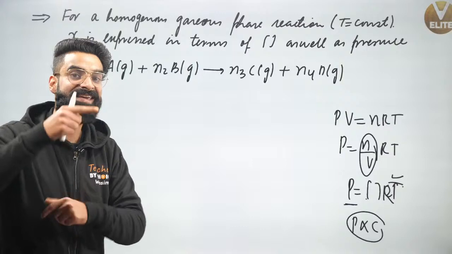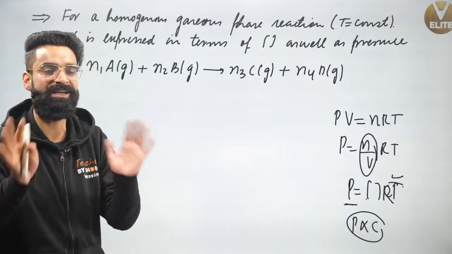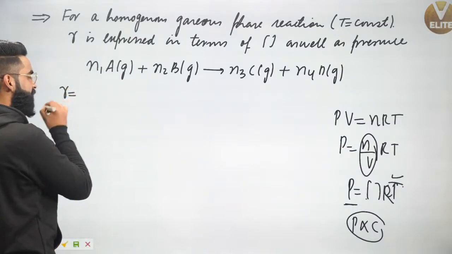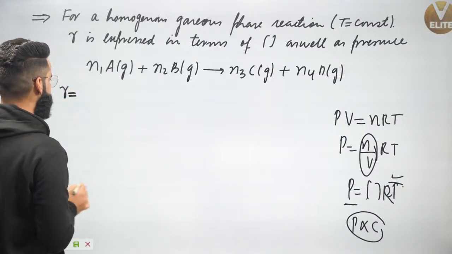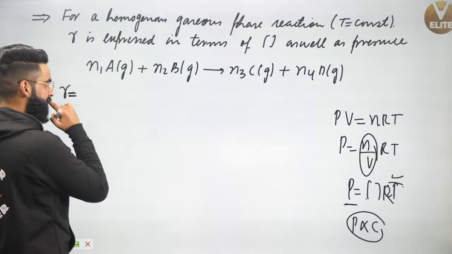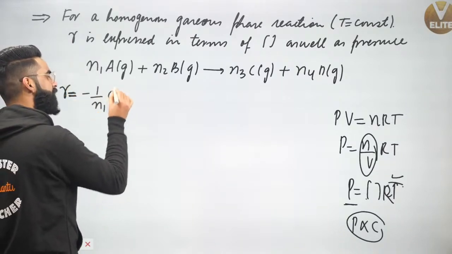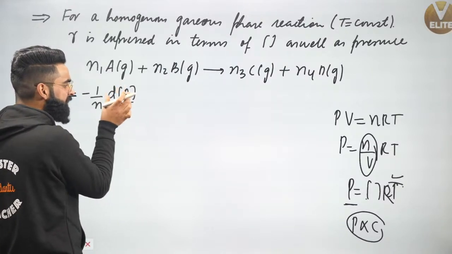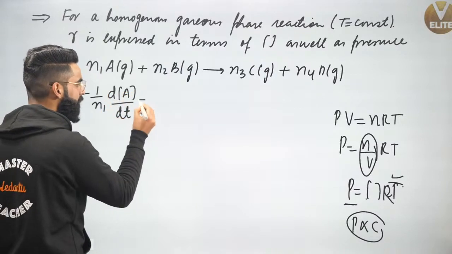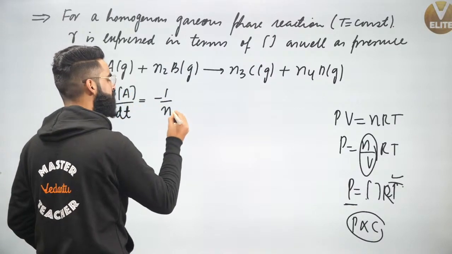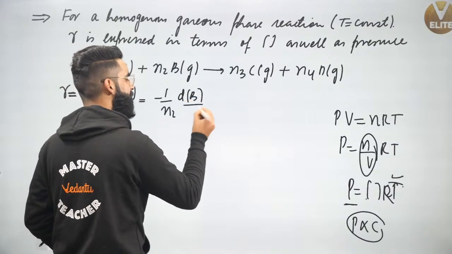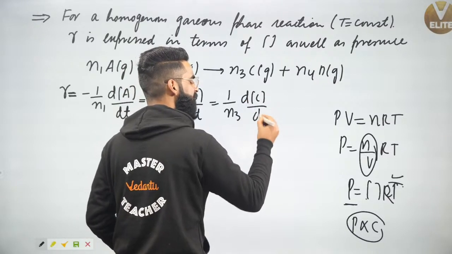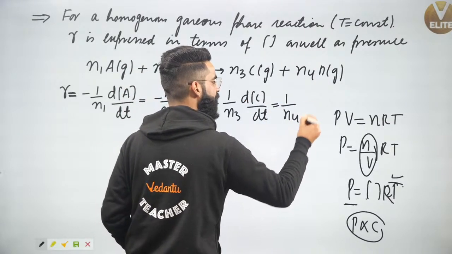Now for gases, I can define the rate either in terms of concentration or in terms of pressure. How will I be doing that? Understand? If I write the differential rate of reaction, what is it going to be? Rate of reaction in terms of concentration is going to be minus 1 upon n1 d of A divided by dt. What is this d of A upon dt? dA is the change in concentration of A, dt is the time interval. Yes, it's going to be equal to minus 1 upon n2, d of B divided by dt. Similarly, it's going to be 1 upon n3, d of C upon dt. Similarly, it's going to be 1 upon n4, d of D upon dt.